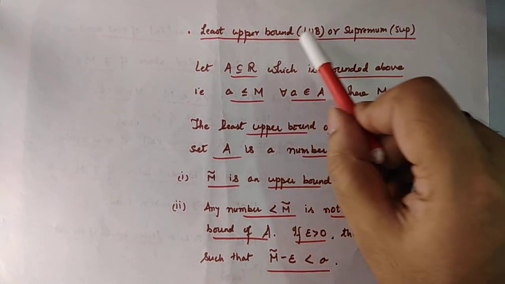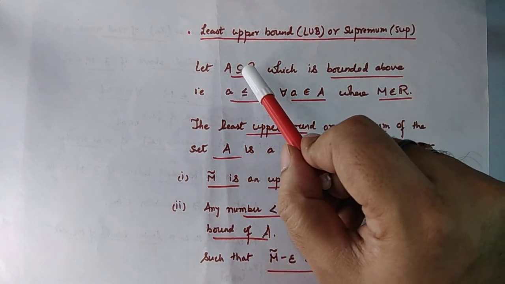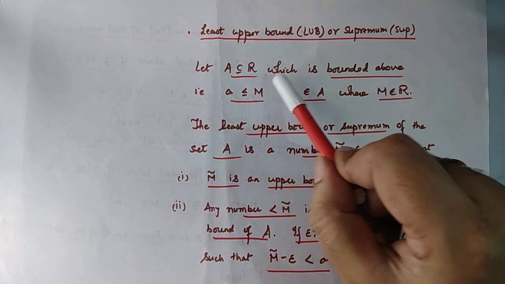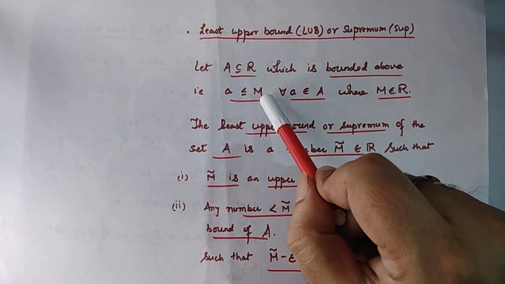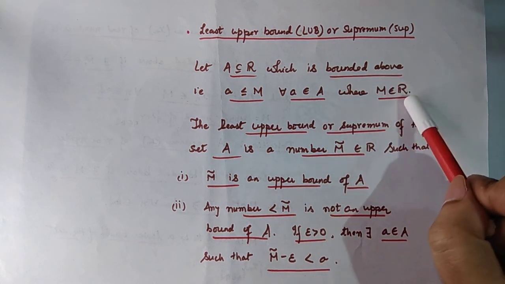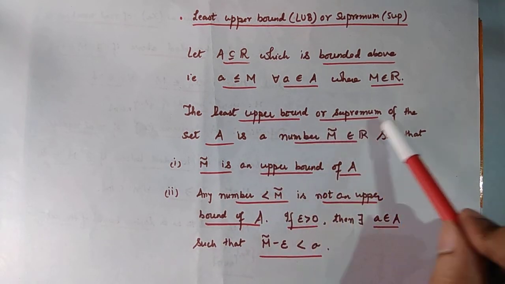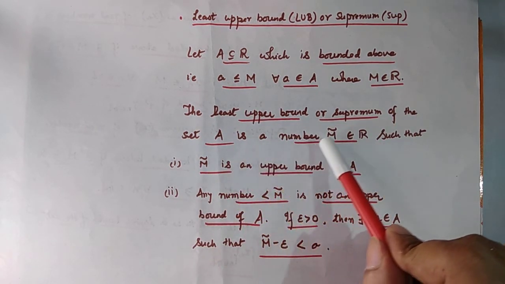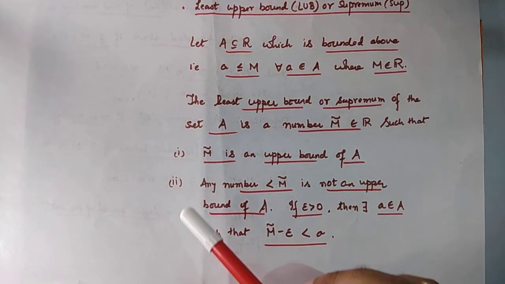The least upper bound or supremum. Let A be a non-empty subset of R which is bounded above. That is, a is less than or equal to m for all a belonging to the set A, where m is some real number. The least upper bound or supremum of the set A is a number m tilde belonging to R such that the following two properties are true.